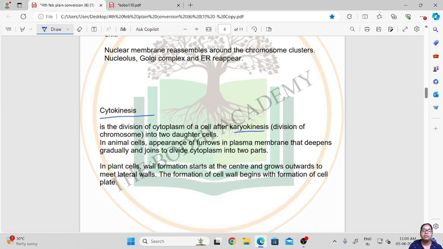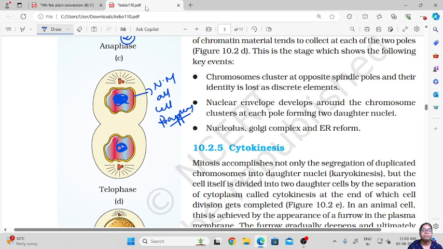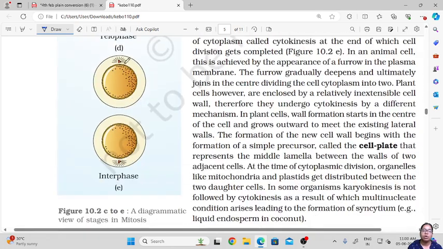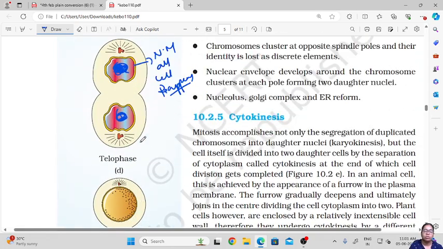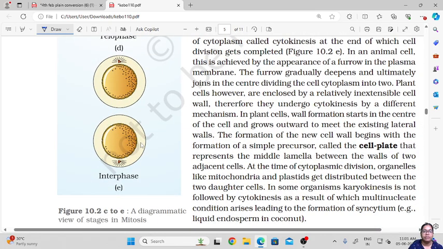So in this step, that is cytokinesis, the cytoplasm of the cell also divides. So here we can see this will divide and then it will reach a point and then the cells will be separated in the interface.